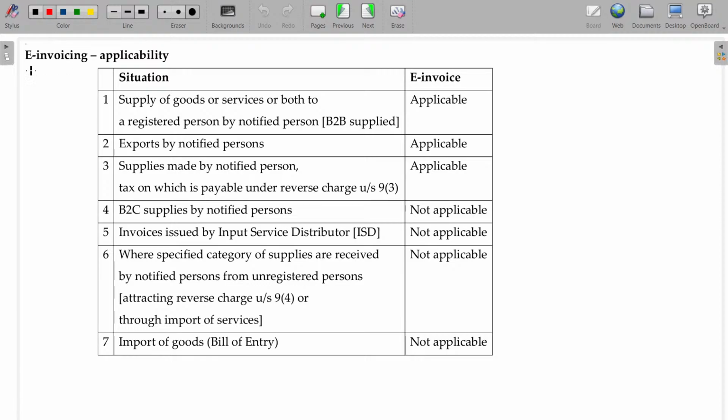When is e-invoicing applicable? Supply of goods or services to a registered person by a notified person. Who is a notified person?